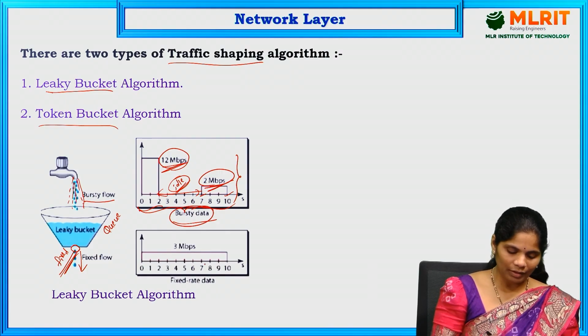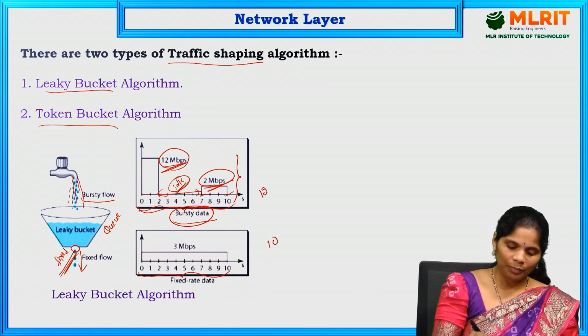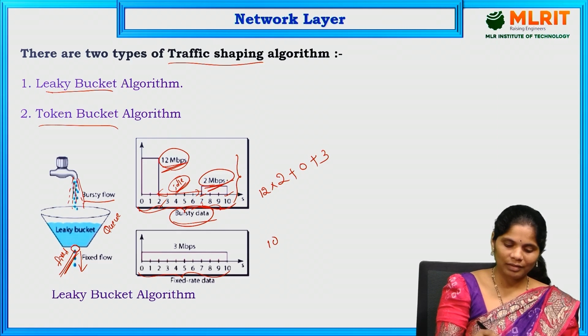Whatever data is there, in total 10 seconds, we are sending data. How much data do we send in total? At 12 Mbps, we send data within 2 seconds. Plus the idle time, which is 0. And here the duration from 7 to 10 is 3 seconds, and we are sending at the speed of 2.